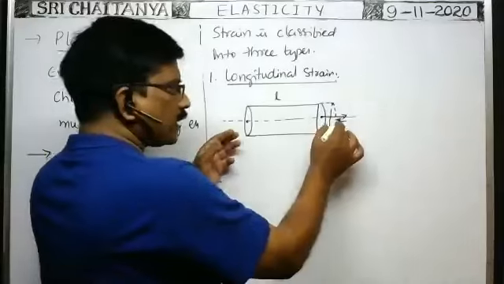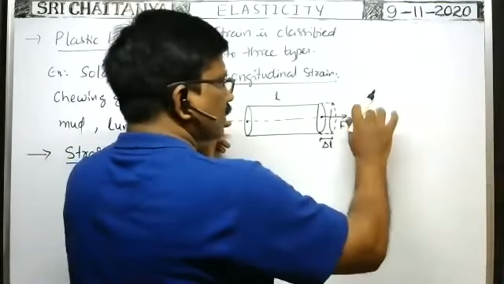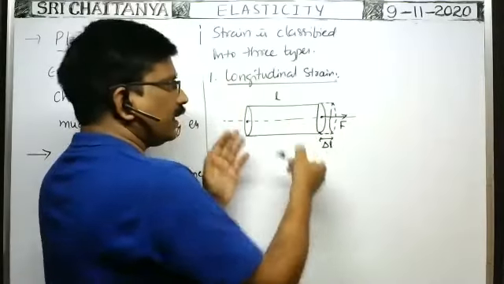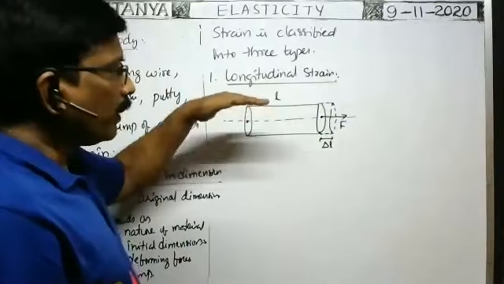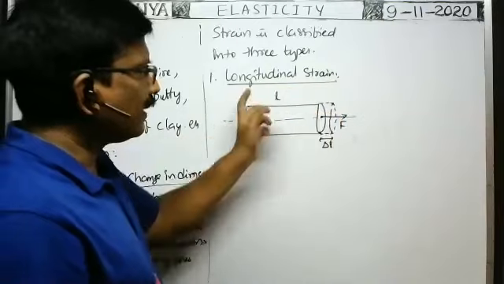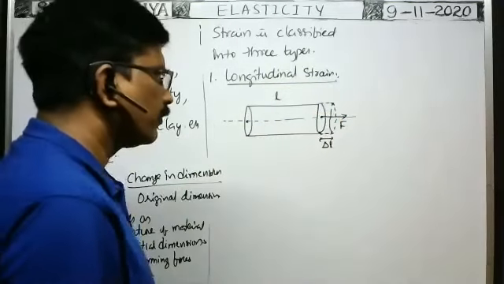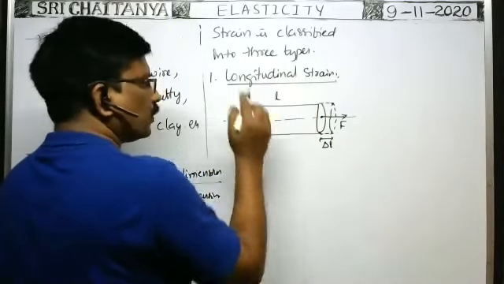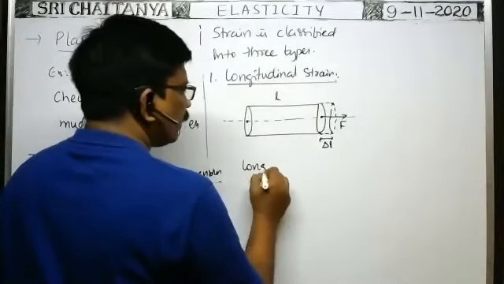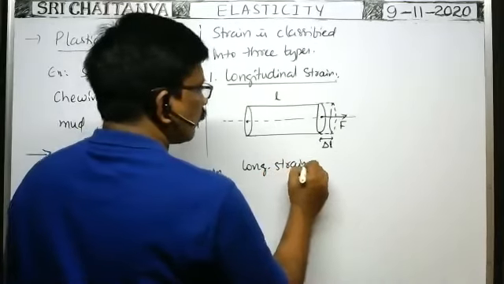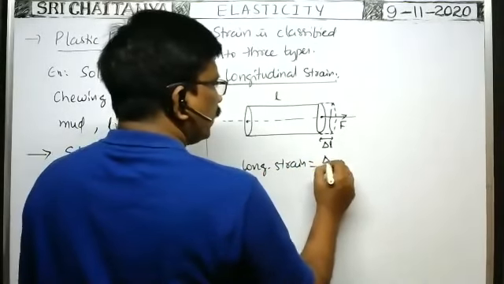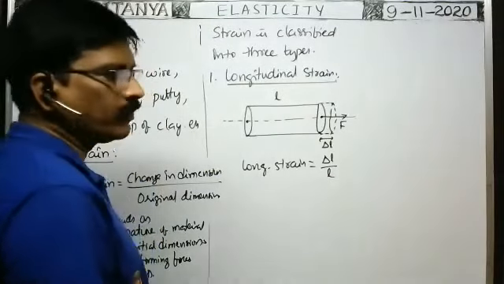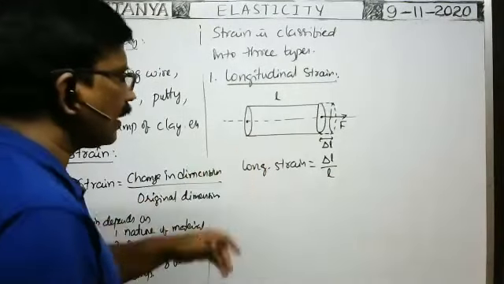Suppose if you apply the force on a body in this direction, the length increases. If you apply the force on the body in this direction and it is fixed, then the length decreases. That means because of application of the deforming forces, the length changes by delta L amount. Then the ratio between the change in length and the original length is called longitudinal strain. Therefore, longitudinal strain is equal to change in length by original length.